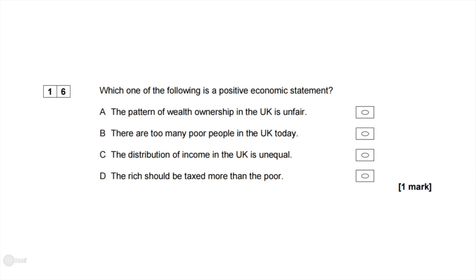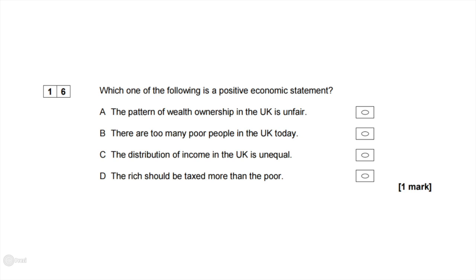We're now on to the last 5 questions in this section. Question 16 asks, which one of the following is a positive economic statement? A positive economic statement is one that can easily be tested, whereas a normative one is more opinion-based and cannot be tested and is more of a value judgment. So which one of the following is a positive statement?